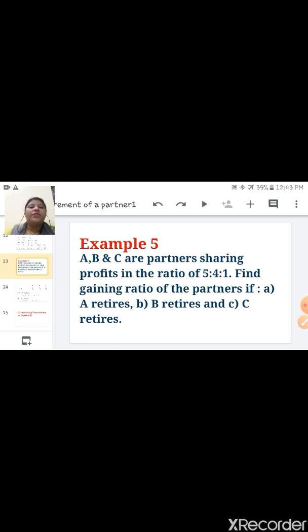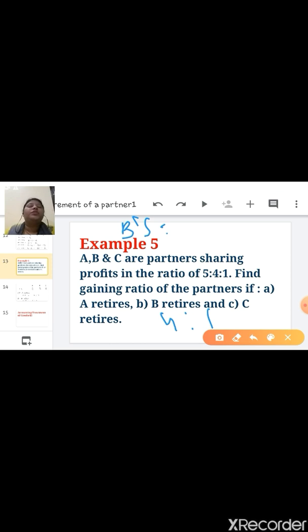When the new ratio comes, you can subtract new ratio minus old ratio. For the case of A, the new ratio is 4:1.